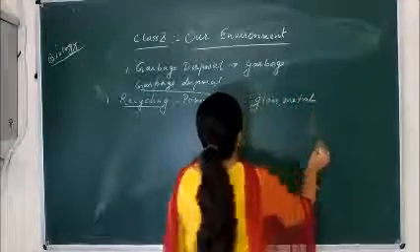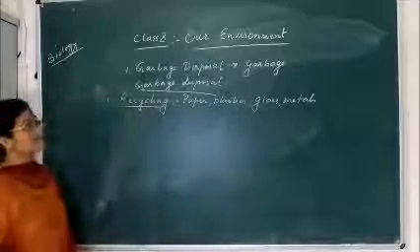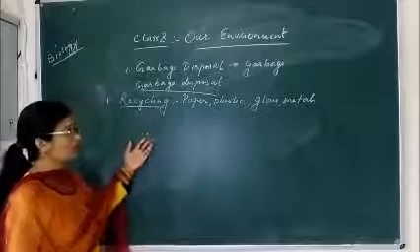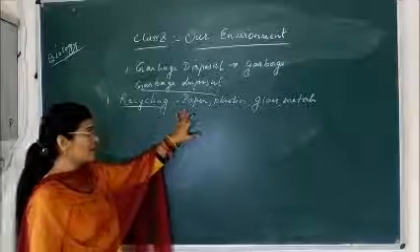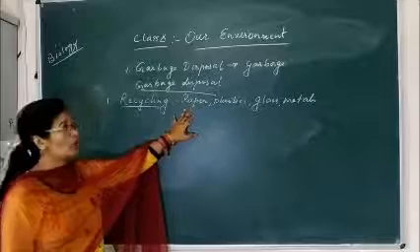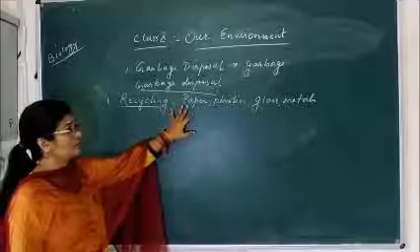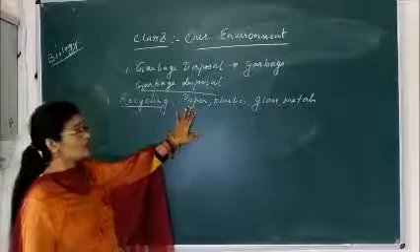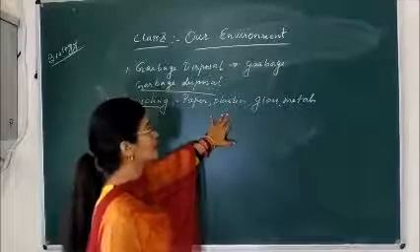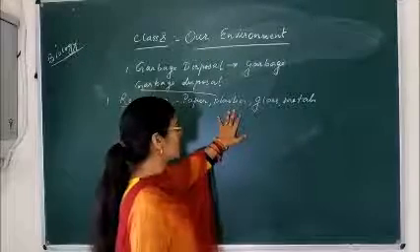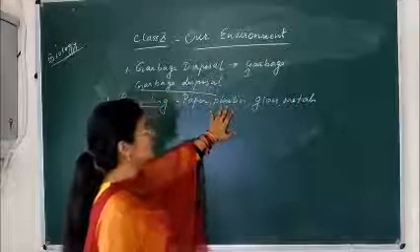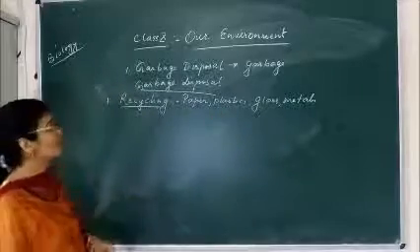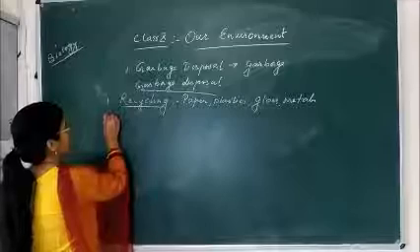So these all things can be recycled and converted into fresh or new objects. Like old or torn up paper can be recycled and converted into fresh paper. In the same way, plastic bottles or plastic tiffins which are destroyed can be melted and converted into new objects. In the same way, glass and metal. So that process is called recycling.